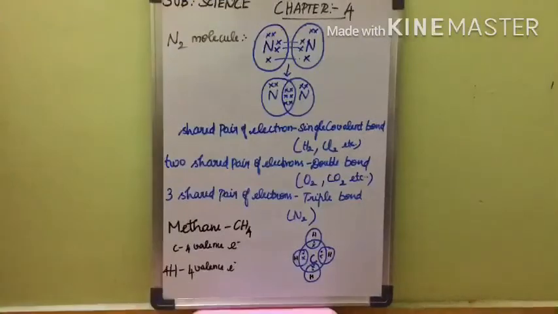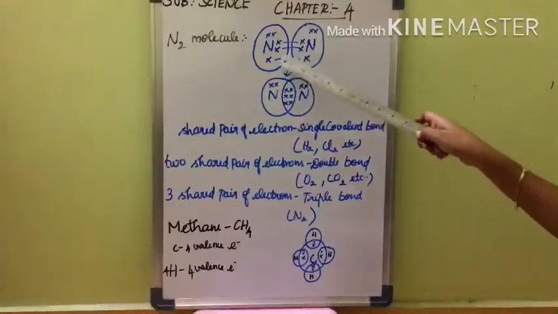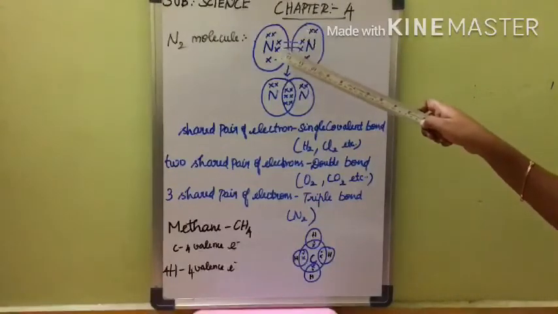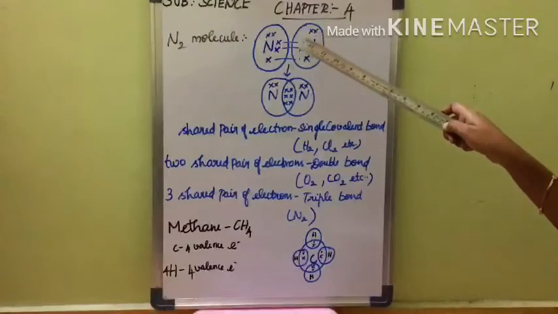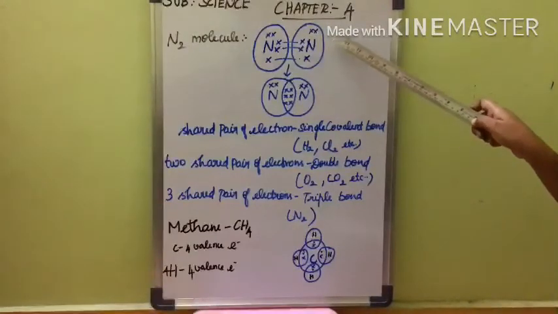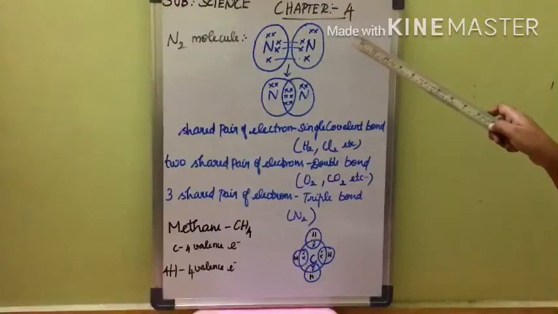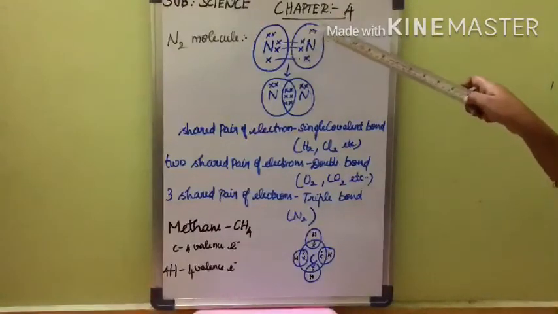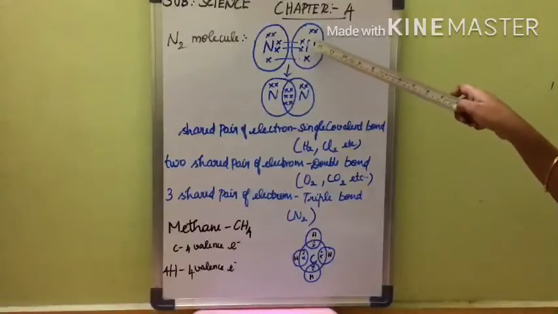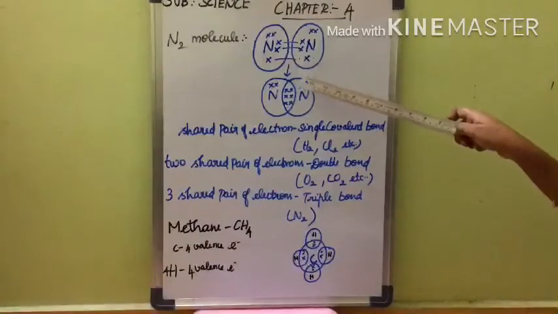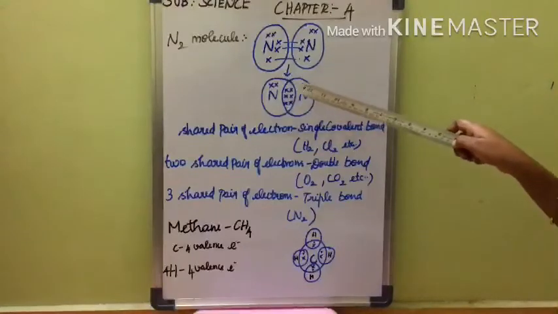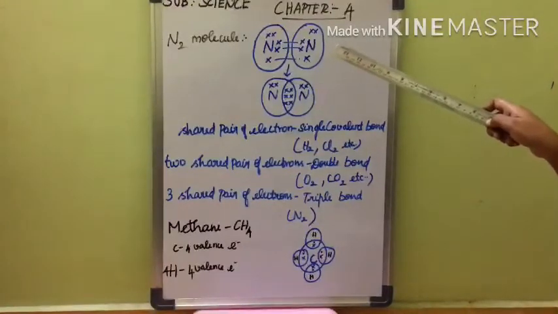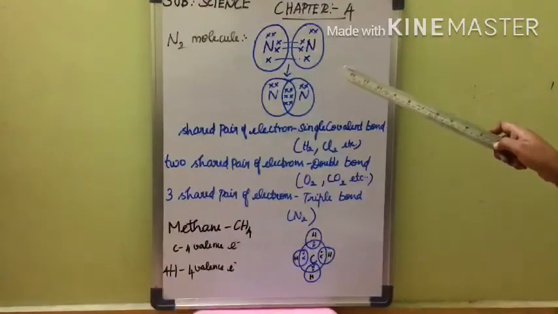Okay, next the nitrogen molecule. The number of valence electrons for nitrogen is 5. Here it needs 3 electrons to attain the stable configuration, and this other nitrogen also needs 3 electrons. Now these 3 electrons are shared by this nitrogen and these 3 electrons are shared by the other nitrogen, forming a covalent bond. So we have seen 3 examples: hydrogen, oxygen and nitrogen molecules.